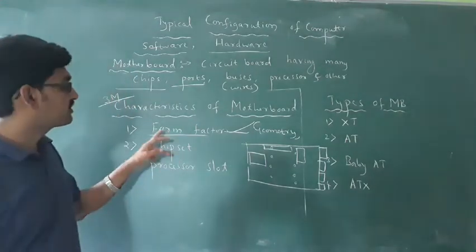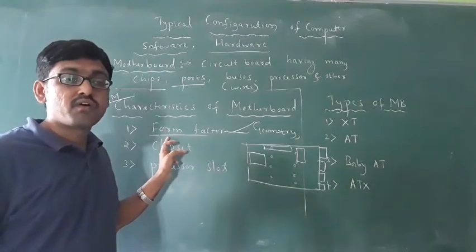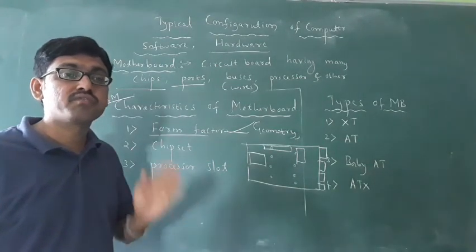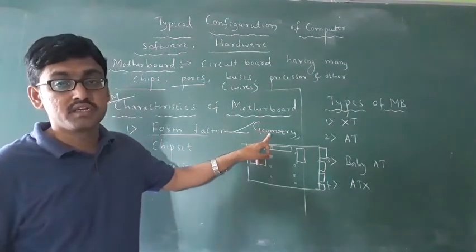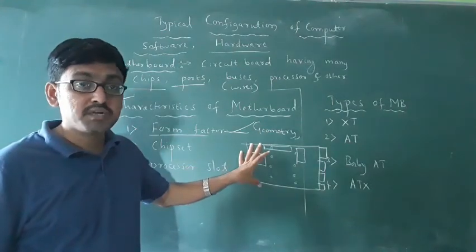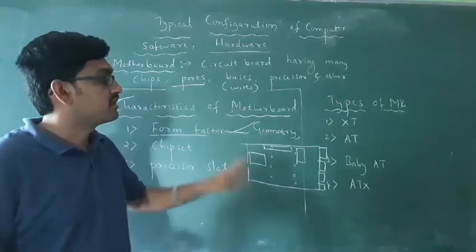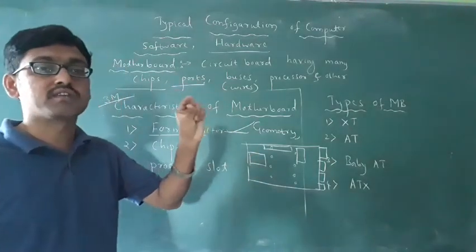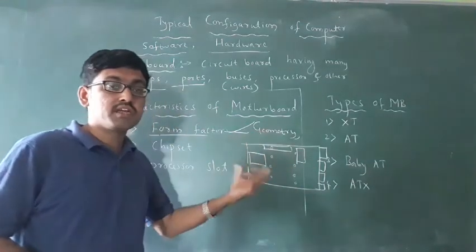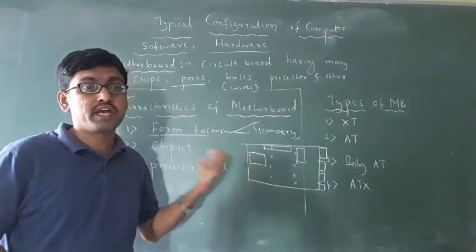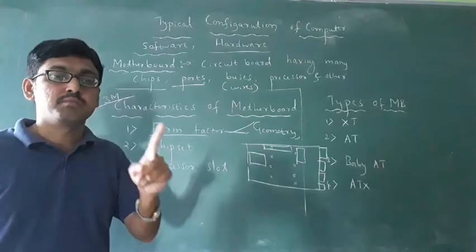First, what is the name? The first characteristic is form factor. What is form factor? It refers to the motherboard geometry, in which shape the motherboard is there. Then the dimension. Dimension means thickness, how much thickness it has. Then the electrical components, how many electrical components it has. That is called a form factor. That is one of the characteristics of a motherboard.